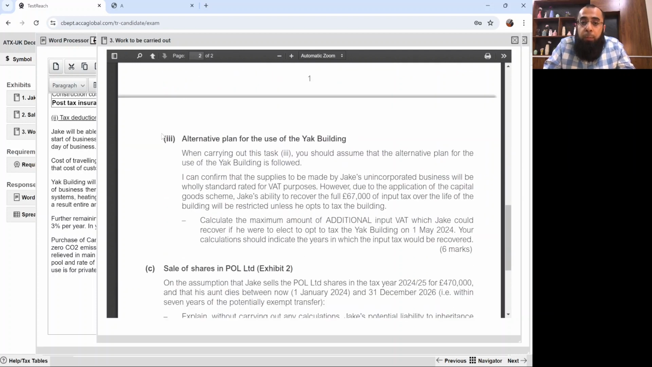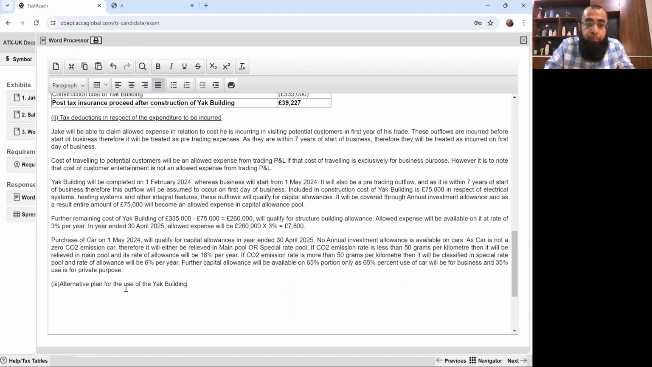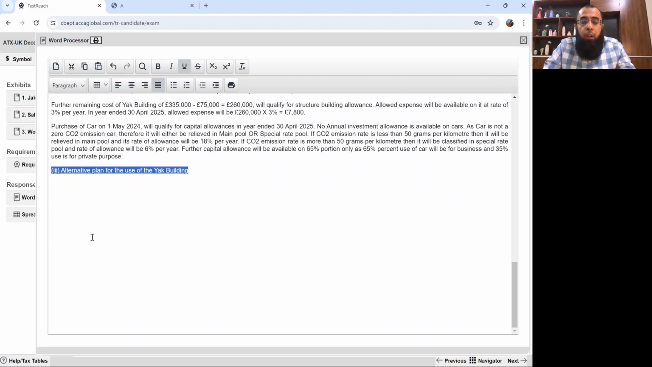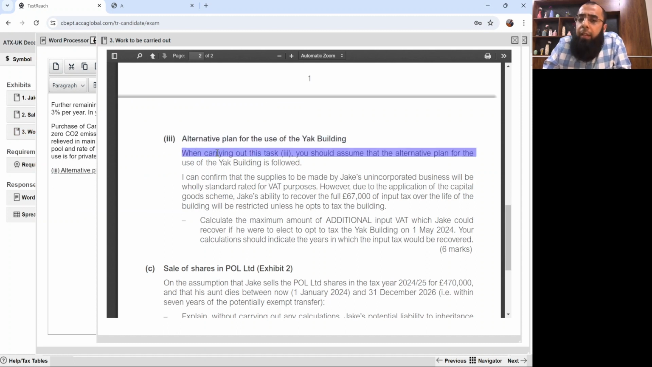Now let's move towards part 3, which is the alternative plan for the use of Yak building. That's also a requirement for 6 marks, and I hope you all remember that it related to value added taxes. Now let's look at what he's asking us in this part. Alternative plan for the use of Yak building. When carrying out this task 3, you should assume that the alternative plan for the Yak building is followed.